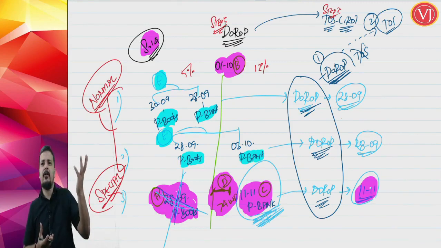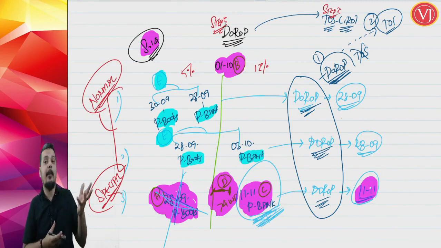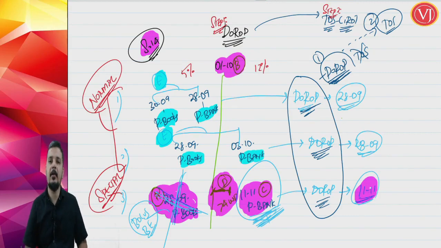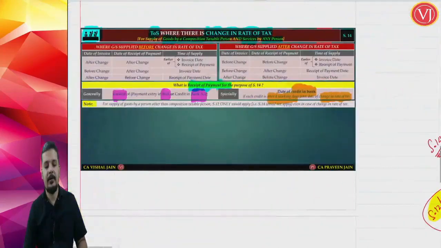You have passed it earlier to make sure that the rate of tax may come as 5%. It is a bogus book entry. Bogus book entry, therefore you have to ignore it. Date of receipt of payment will be only date of credit in bank account, which is 11th November in our example. Friends, that is all about your date of receipt of payment for section 14.